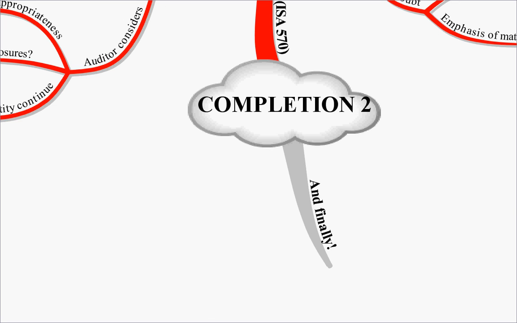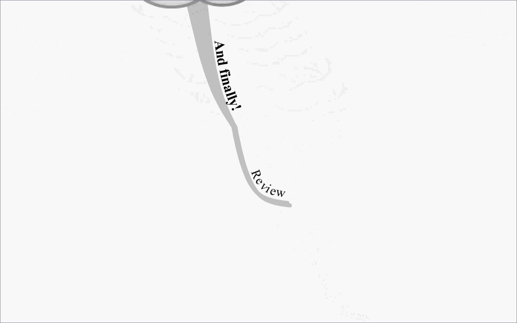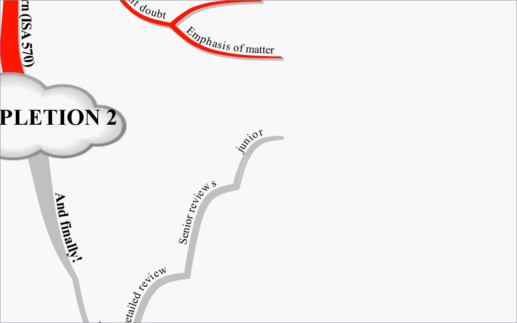That takes us on to the final part of the audit procedures, and that's to review the work. Talked a little bit about review earlier, but let's look at it in a bit more detail. So first of all, there'll be a detailed review. Now what this is, it's where the seniors review the juniors' work. Remember, a lot of these audit procedures will be carried out by junior members of staff, so the senior audit partner will have to review the junior work.